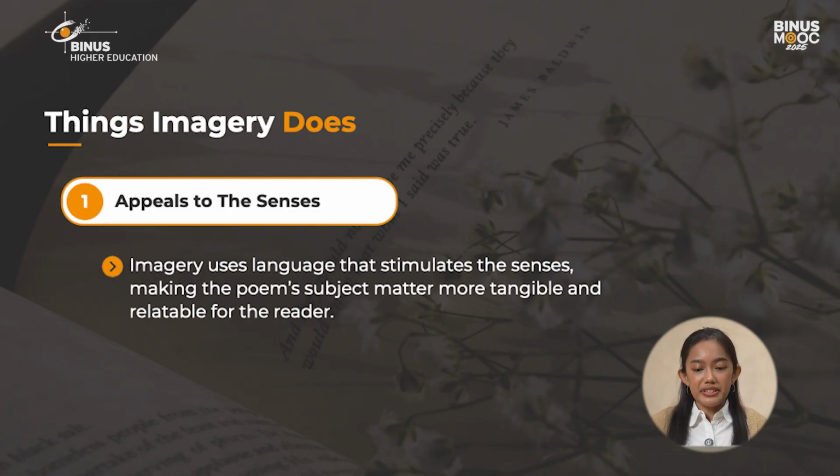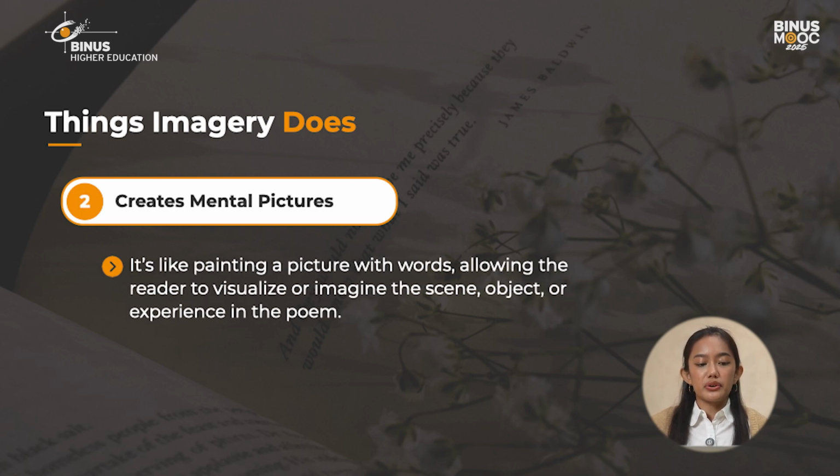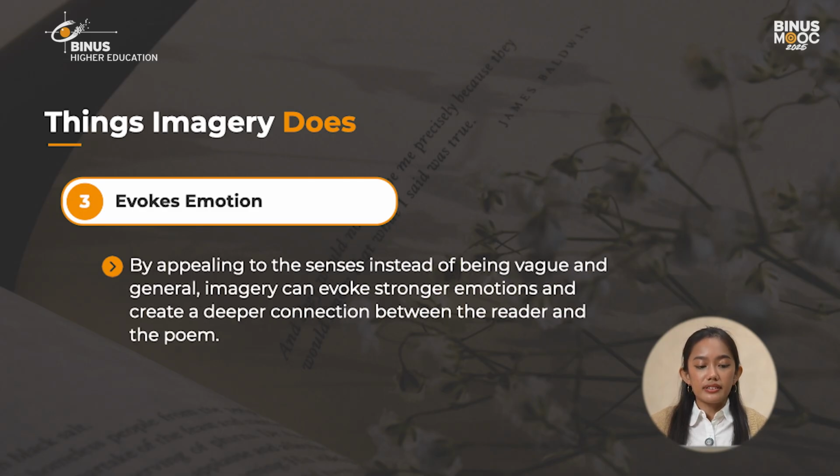Let's look at the things imagery does. First, it appeals to the senses. Imagery uses language that stimulates the senses, making the poem's subject matter more tangible and relatable for the reader. It also creates mental pictures. It's like painting a picture, but with words, allowing the reader to visualize or imagine the scene, object, or experience in the poem. Third, it also evokes emotion. By appealing to the senses instead of being vague and general, imagery can evoke stronger emotions and create a deeper connection between the reader and the poem.